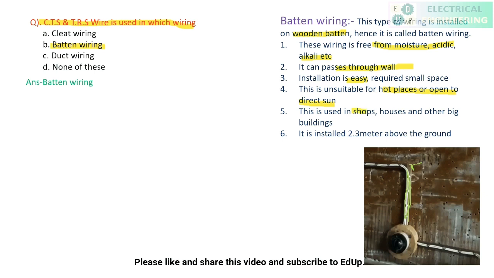It is used in shop houses and other big buildings. Actually, this is an old method of wiring. In old buildings, we can see this particular type of wiring, and it is installed 2.3 meter above the ground. Remember, batten wiring is used 2.3 meter above, and plate wiring is 2.5 meter above.